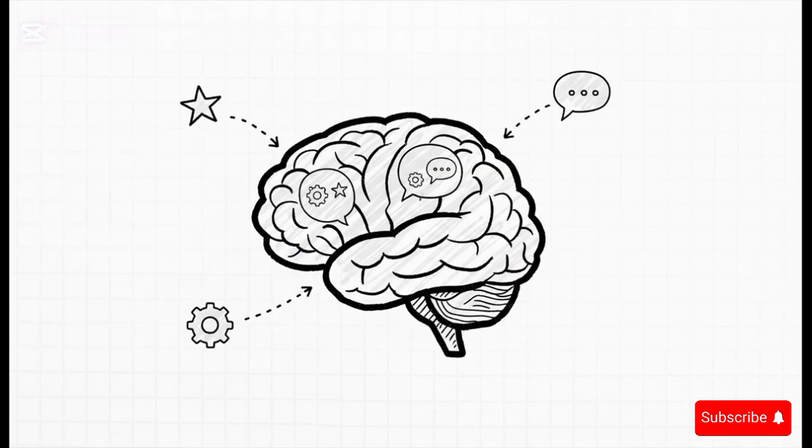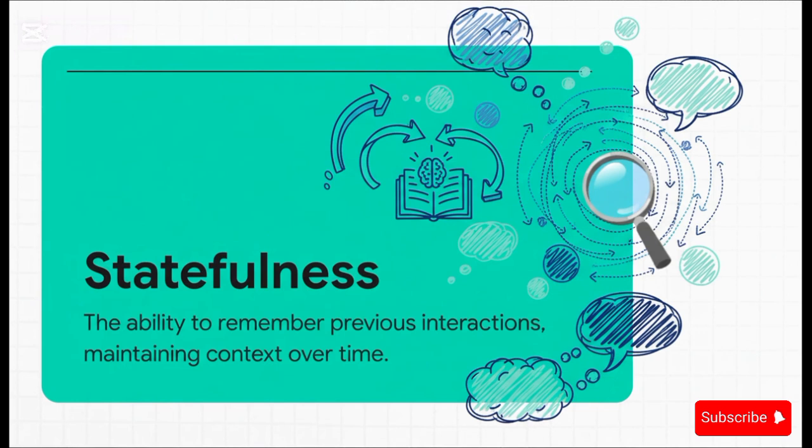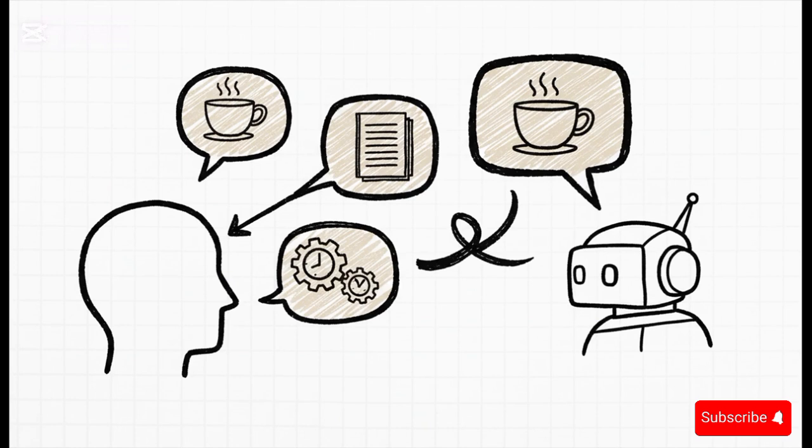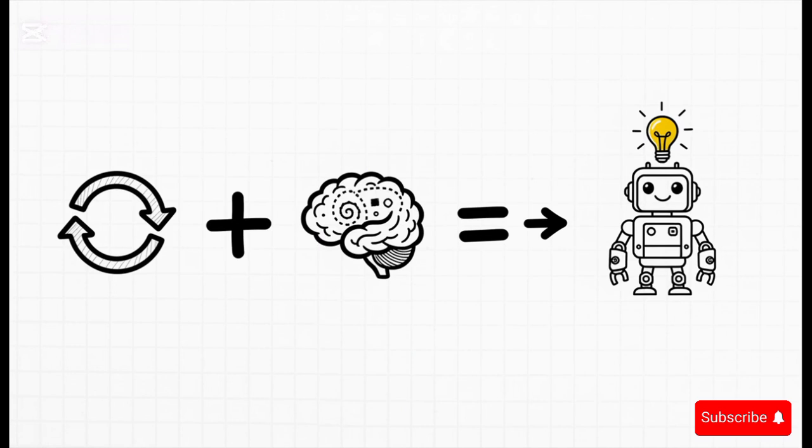Its other superpower is being stateful. In simple terms, this gives the AI a memory. It can remember the context of the entire interaction, just like you would in a conversation. So now, your chatbot can actually remember what you asked 5 minutes ago. No more starting over. So when you combine those loops with that memory, you get something incredible.